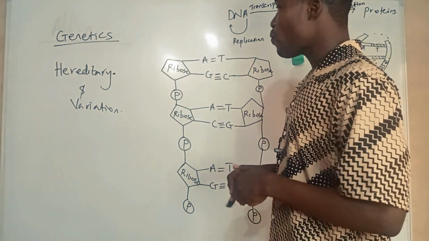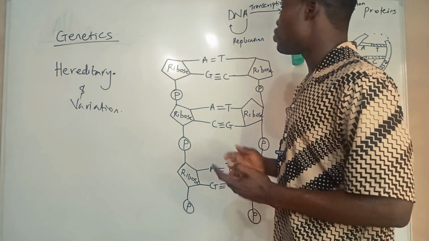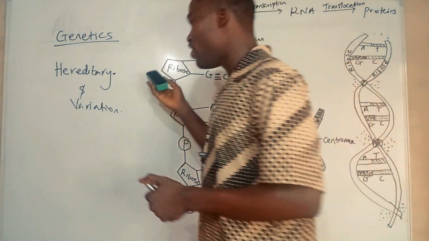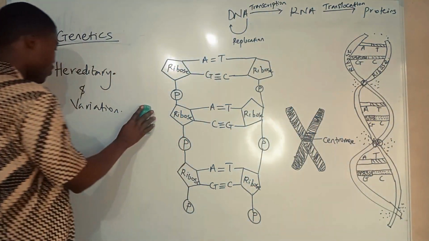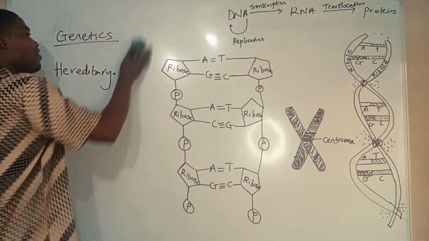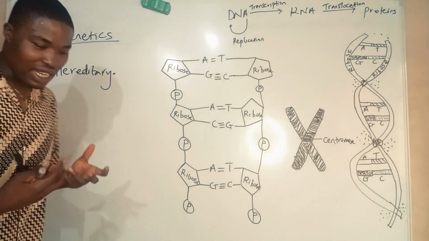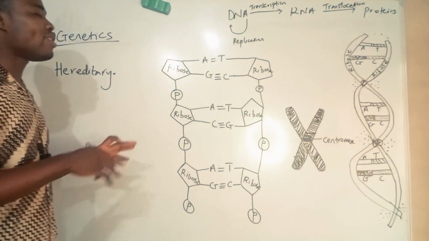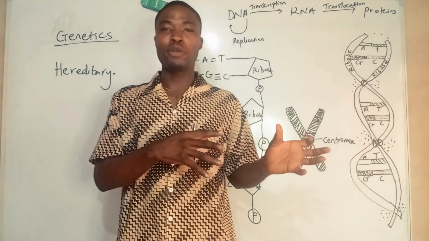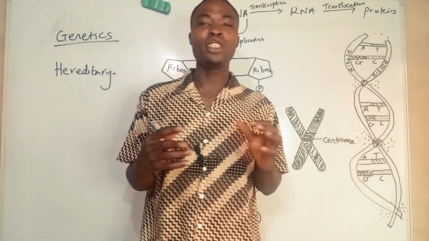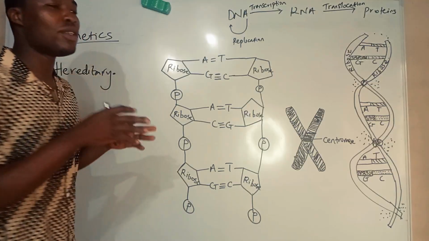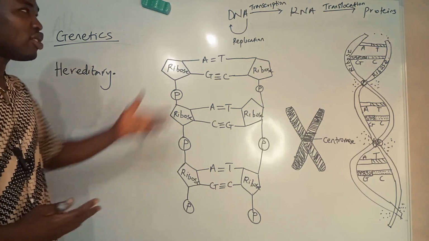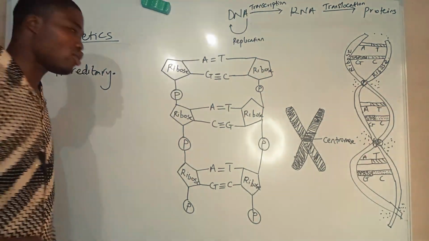That's the introduction of genetics. So what is genetics proper? Genetics has to do mainly with heredity and variation. The variation part can come later. Heredity is how characters are transferred from parents to offspring. We cannot know how characters are transferred from parent to offspring without knowing the basic terminologies in heredity, the basic terms that living organisms contain that help to transfer these characters. You can see some diagrams, so you can see DNA, RNA, proteins. I'm going to explain.